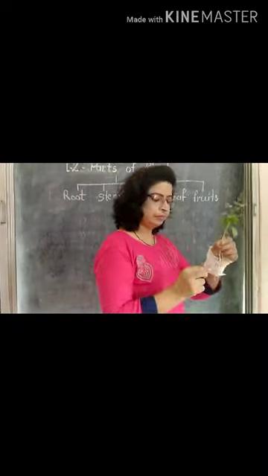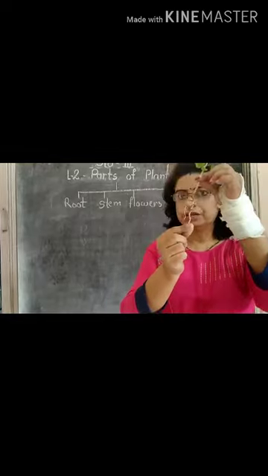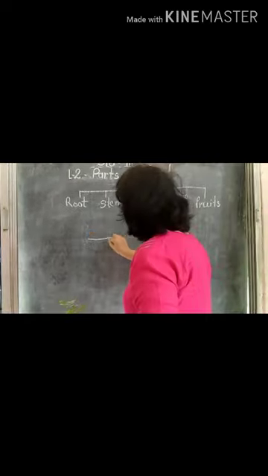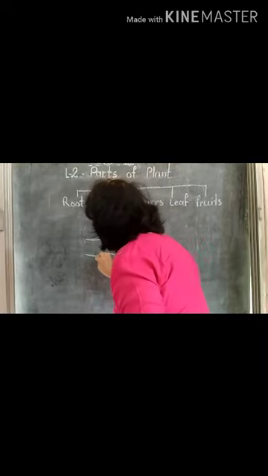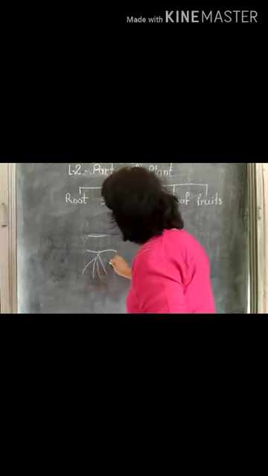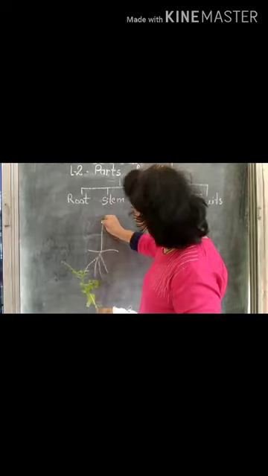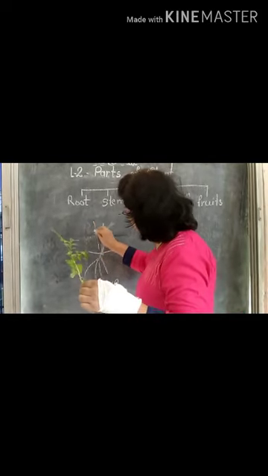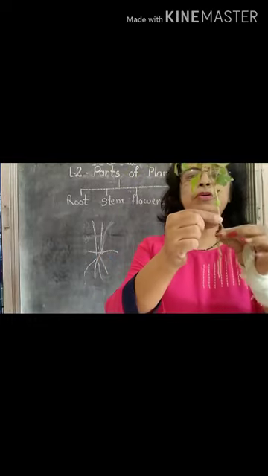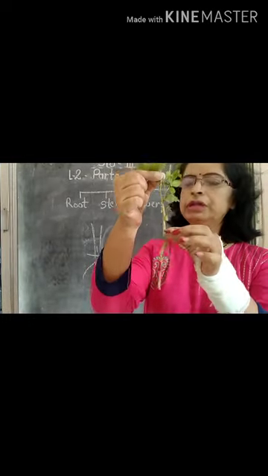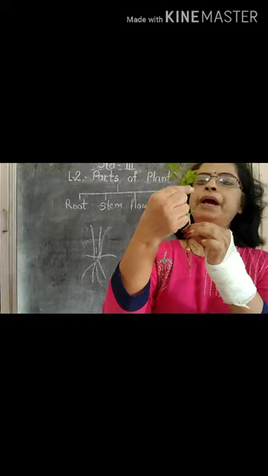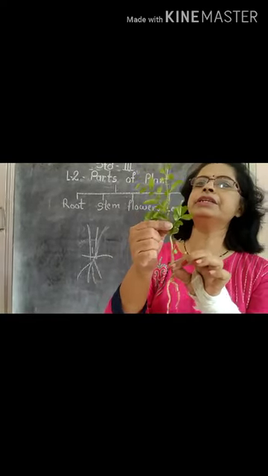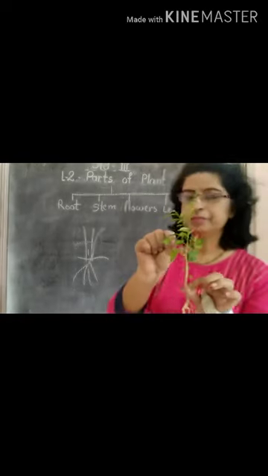Now see students, these are the roots. Roots always grow under the ground. Then above the ground you find the stem of the plant. From this stem, branches are found. On these branches you find leaves.